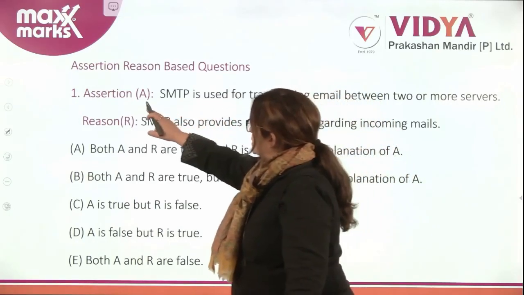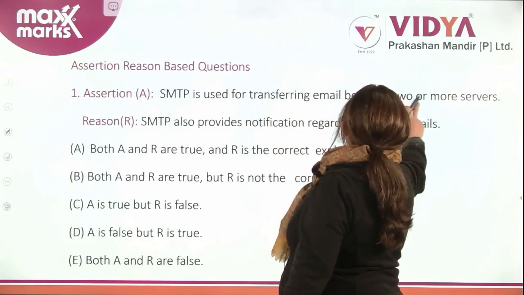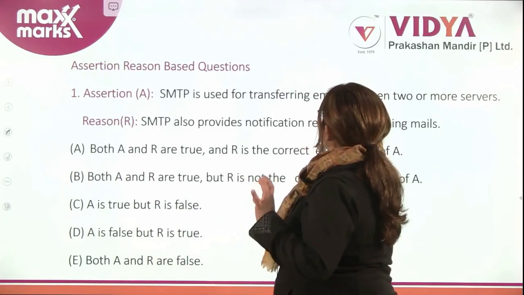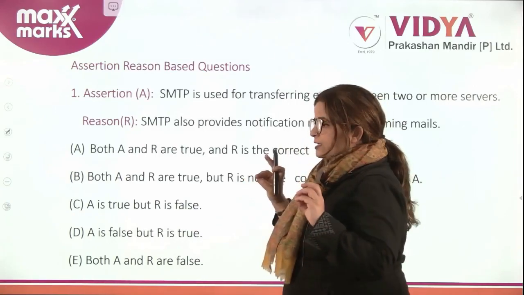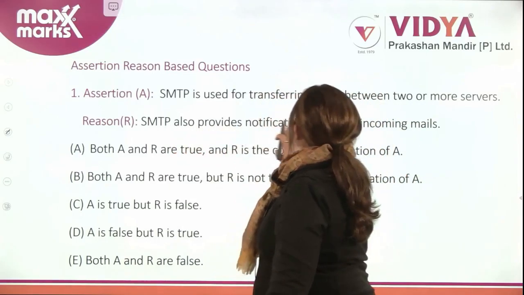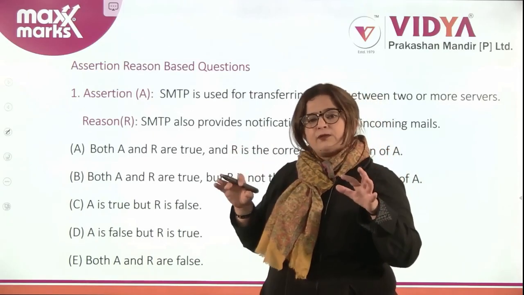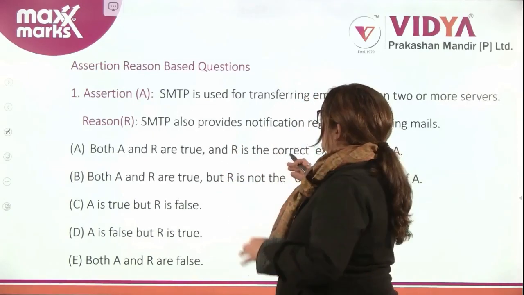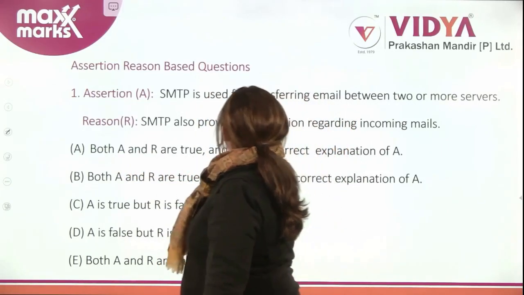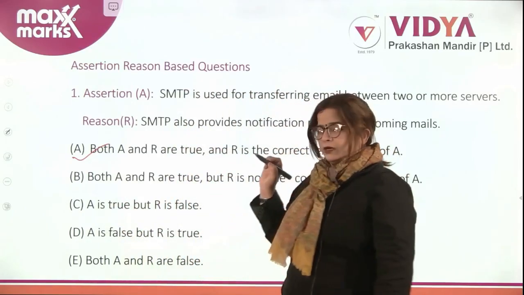So let's discuss. The assertion is given: SMTP is used for transferring email between two or more servers. We know that the Simple Mail Transfer Protocol is used for emails between two or more servers. The reason: SMTP also provides notification regarding the incoming mails. We know that the SMTP protocol deals with emails, right? So both A and R are true, and R is the correct explanation of A, right?